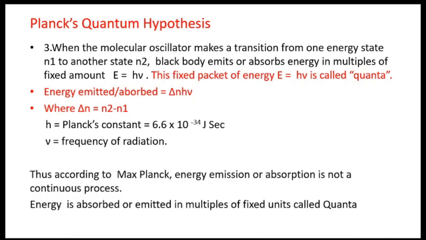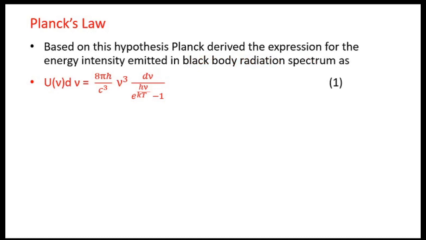Thus, according to Max Planck, energy emission or absorption is not a continuous process. Energy is absorbed or emitted in multiples of a fixed unit called quanta, and one quantum is equal to E = hν. Now, based on this concept, on this Planck's hypothesis, Planck derived the expression for energy intensity